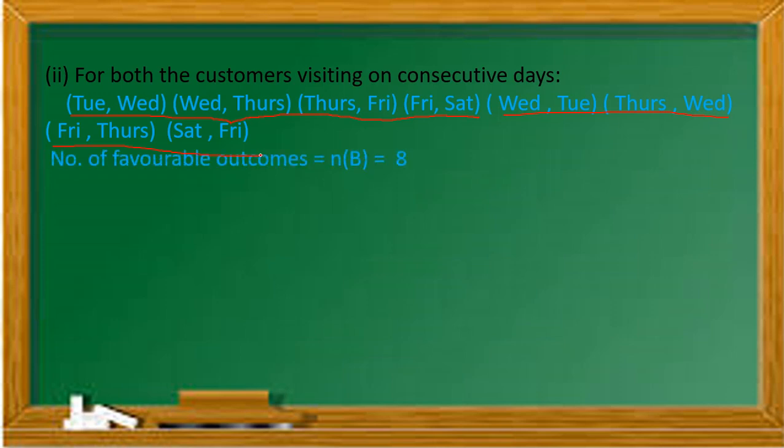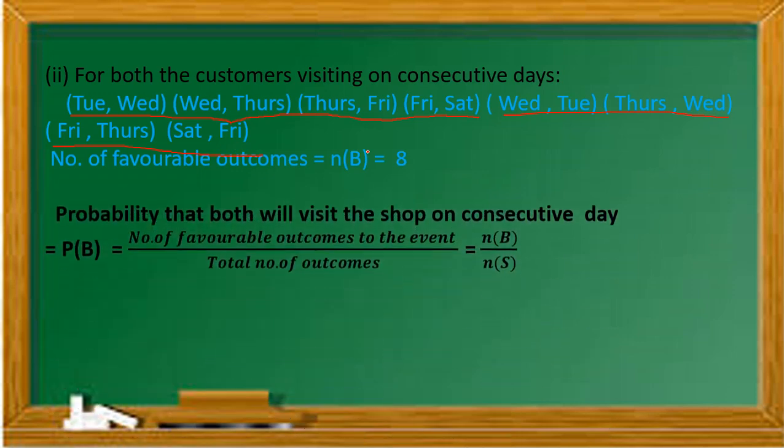So total number of favorable outcomes here we get 8, or 8 consecutive days of pairs where they visit the shop. So here the probability that both will visit the shop on consecutive days is denoted by probability of B, as this is the second event. In the first event we got the answer that is visited on the same day.